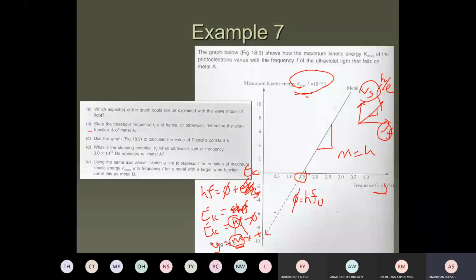Check what the gradient is going to be. Okay, not always h over e or h. It depends on what y-axis they choose. Okay, so that's the answer for C. The gradient is going to be your Planck constant. Okay, D was the answer.